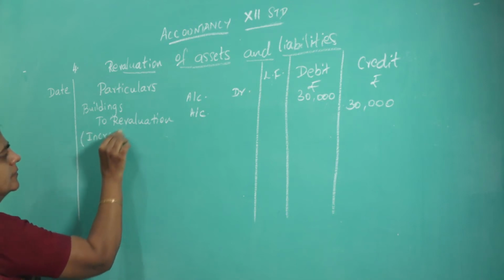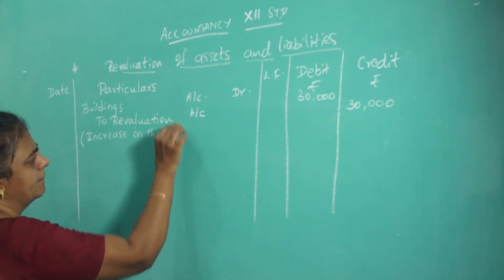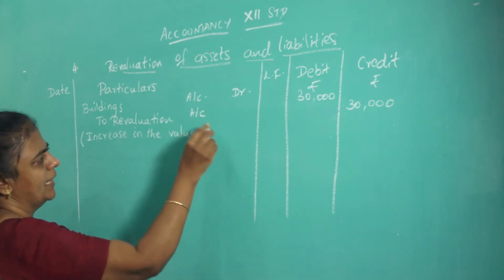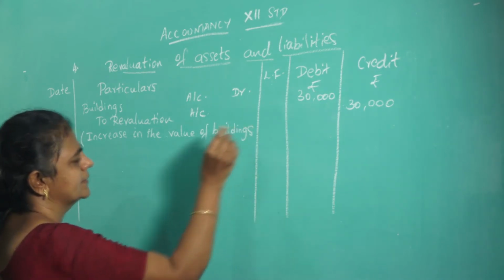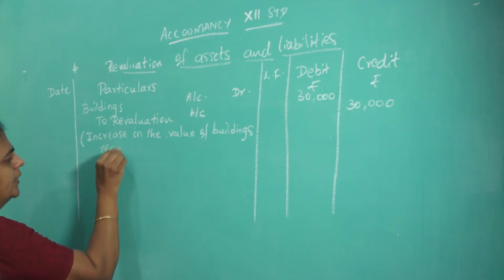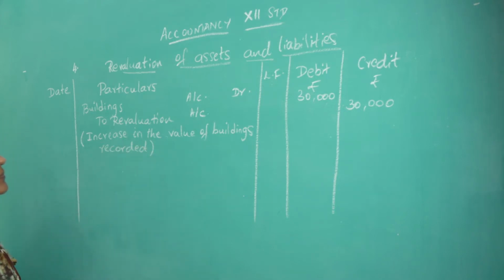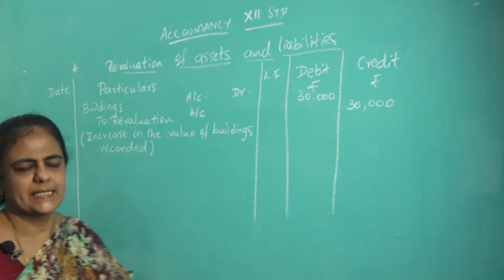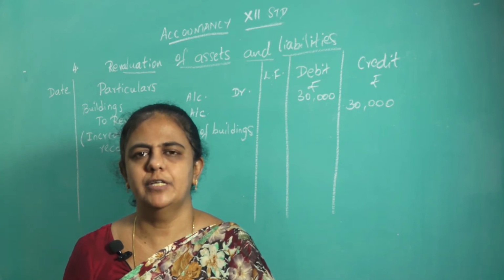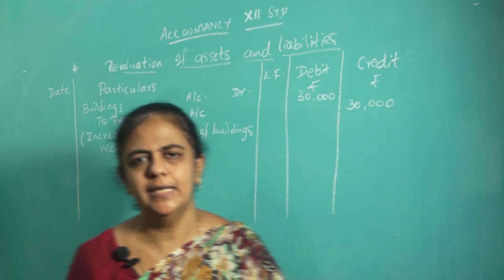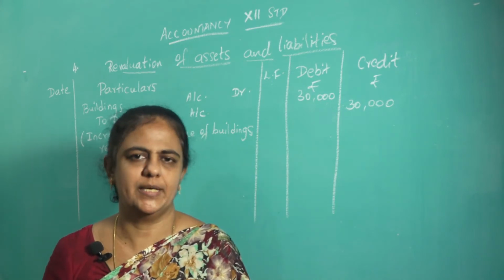Increase in the value of buildings recorded. Okay. So next, see the next adjustment. Depreciate stock by 5,000 and furniture by 12,000. Okay, depreciate stock and furniture. Stock is an asset, furniture is also an asset.